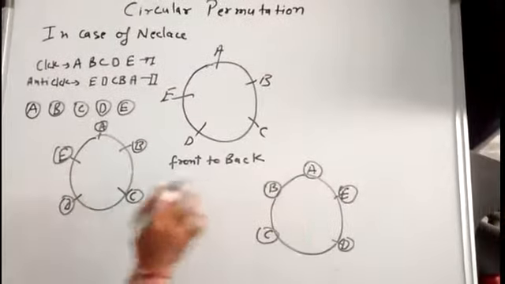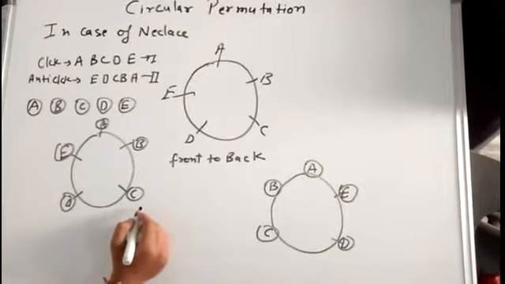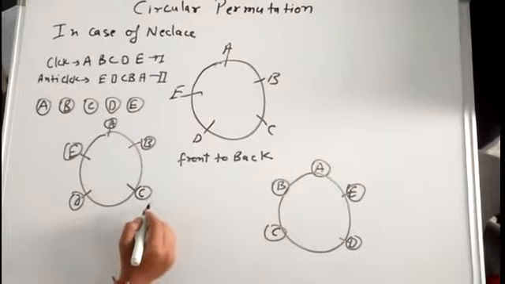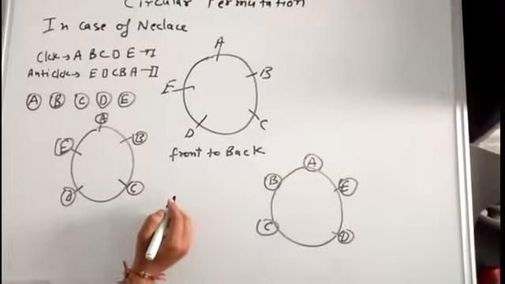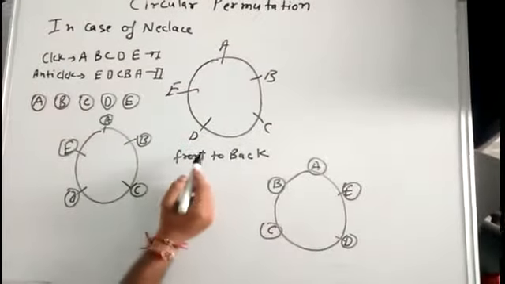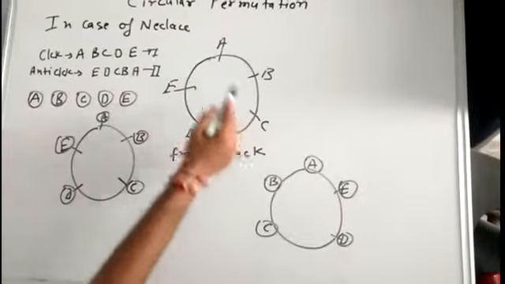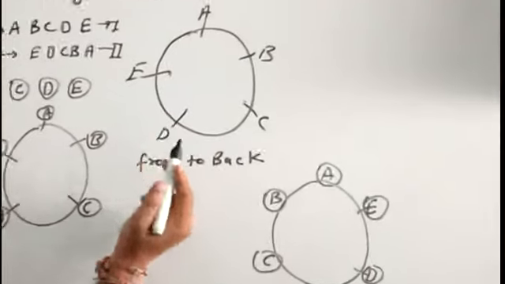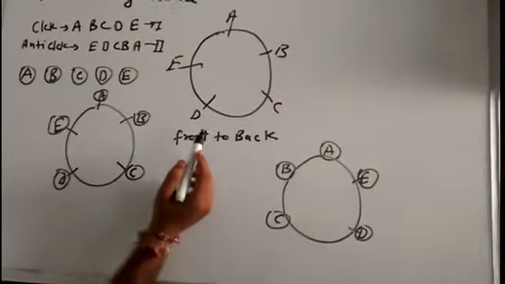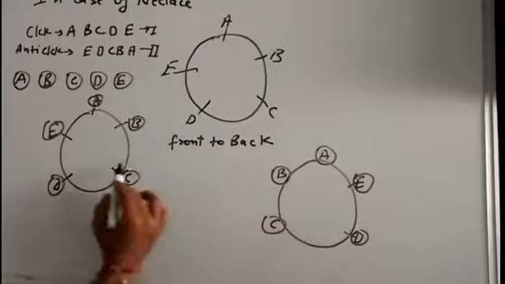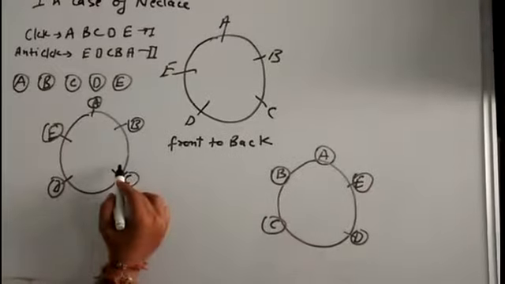But these two arrangements will be the same in case of necklace, because we can wear a necklace in any way. But in case of general circular arrangement, if people are sitting around a circular table, they cannot sit upside down. So these two will be two different arrangements in general, but the same arrangement in case of necklace.